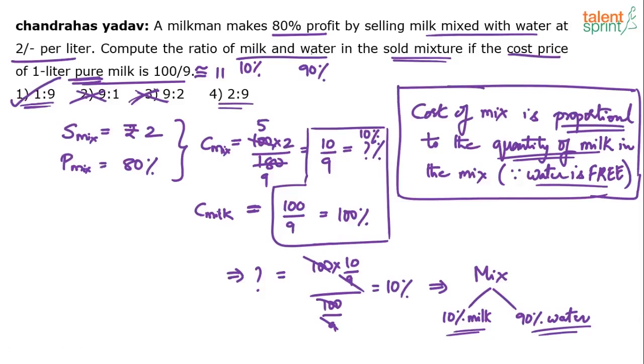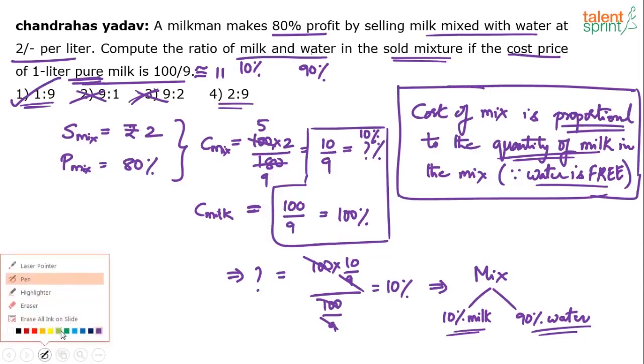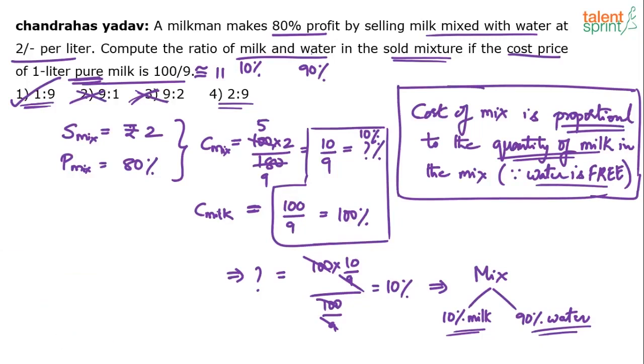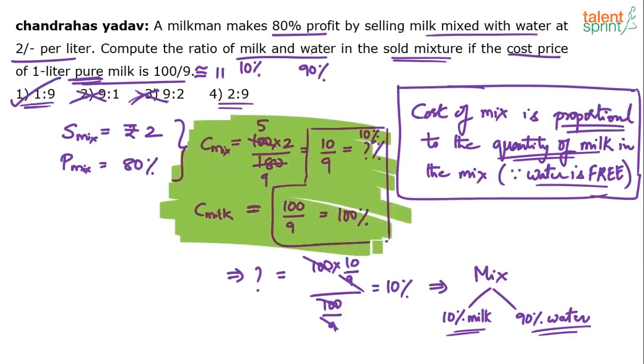So a simple question. Don't go by the length of the explanation or the number of steps that we have put on paper. I think the only computation that you need to do is this. Look at this. The only point that you have to understand is to find out the cost price of the mixture. This is important. This calculation is what you need to do. The cost of milk is proportional to the quantity of milk, and this is the data given in the question. So don't waste your time writing all these things. And this also is not required, right? Mixture, 10% milk, 90% water, all these things are known. Just calculate the cost price of the mixture.